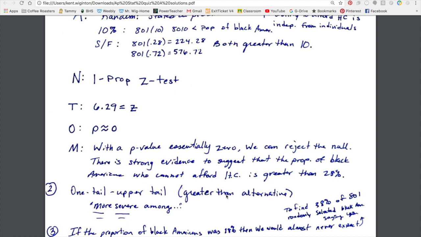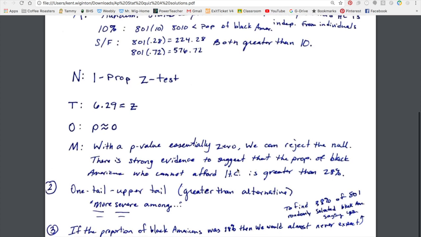And then put it back in context by saying that the evidence suggests that the proportion of Black Americans who cannot afford health care is greater than 28%. Notice we said it's suggesting this. It's not that it's definitely true. One simple significance test is not enough for me to conclude conclusively that this is what's happening. It may be the case, but I need to bring more evidence to the table and do more studies before I make that kind of statement.